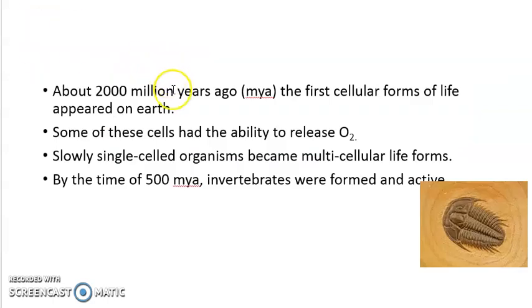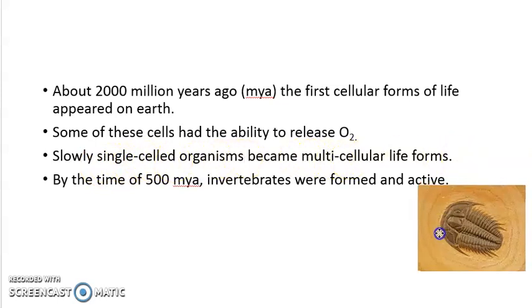About 2000 million years ago, the first cellular forms of life appeared on Earth. If a question comes at what time the first cellular form appeared on Earth, the answer is 2000 million years ago. And then after some time, some of these cells had the ability to release oxygen. We can relate that to plant cells performing the light reaction, where water splits to release oxygen. The same kind of reaction might have taken place in their body to release oxygen, and this oxygen was released in the atmosphere. Now slowly single-celled organisms became multicellular life forms.